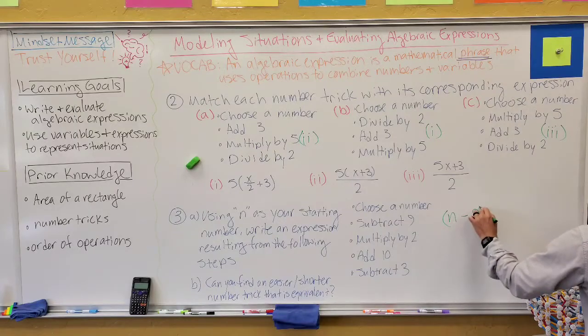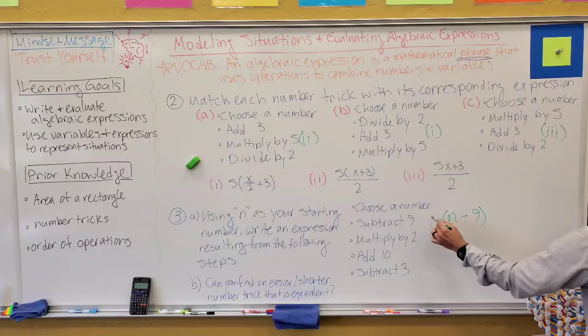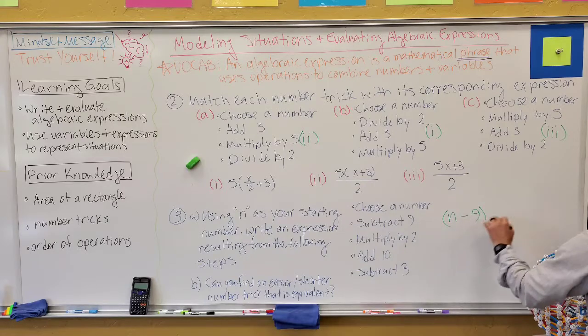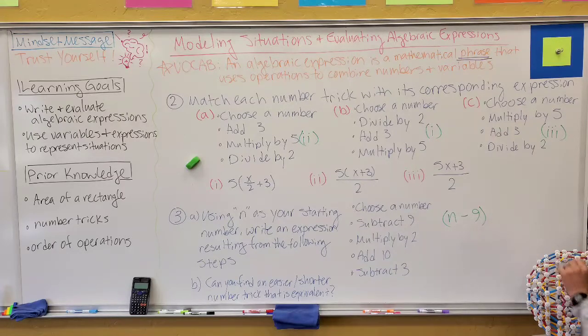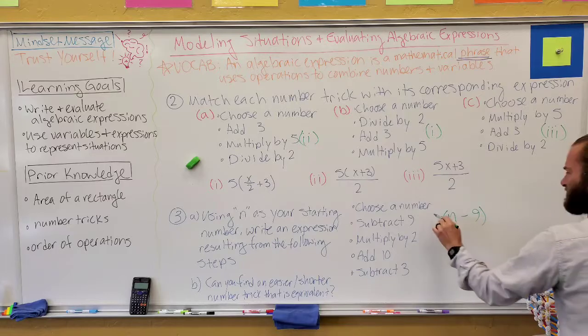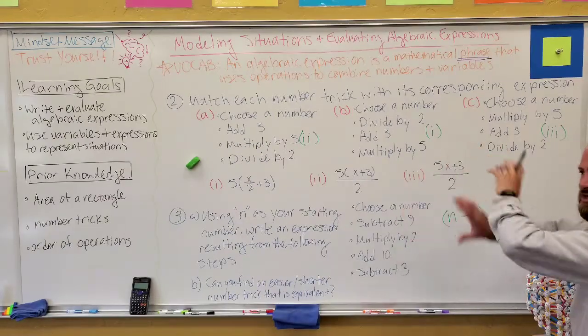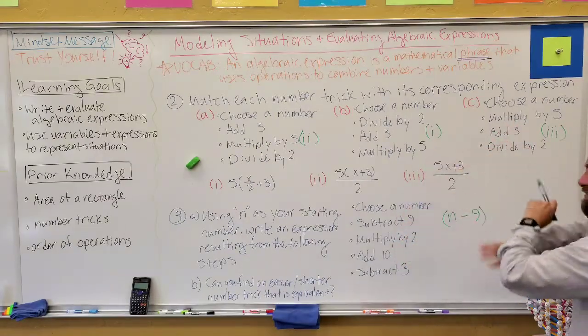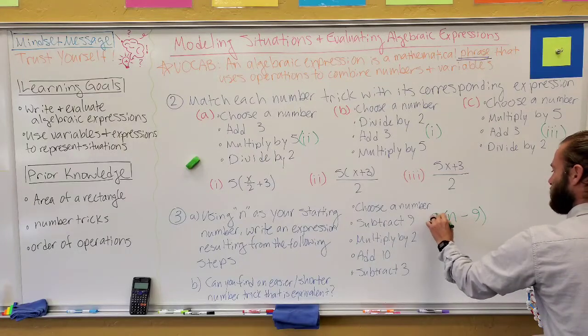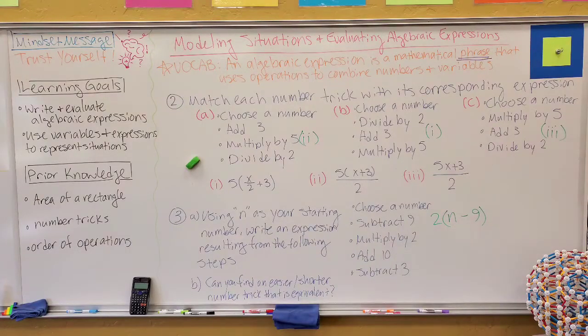by 2. Now we often put the number we're multiplying by in front, even though if we go in order it seems to make sense to put the 2 in the end. It doesn't matter, because if you think about multiplication, right, we know that it doesn't matter which order we multiply in. So I'll just put it up there like we often do. And then add 10, subtract 3. Do we have any special order that we need to deal with?